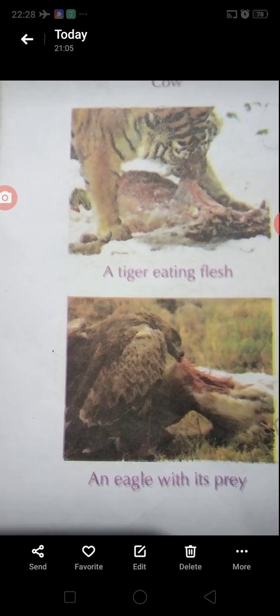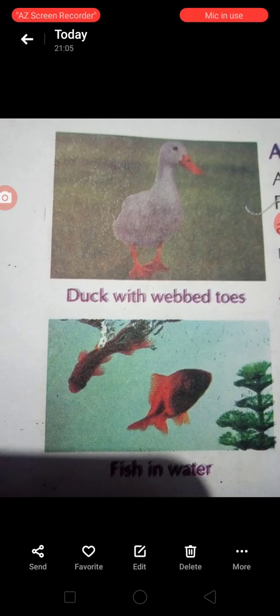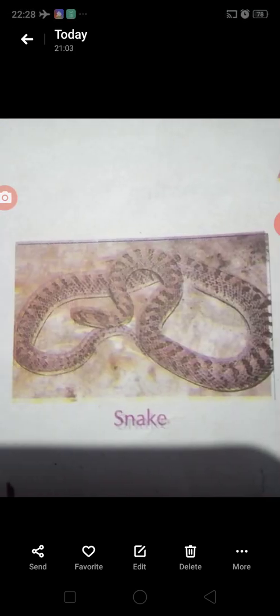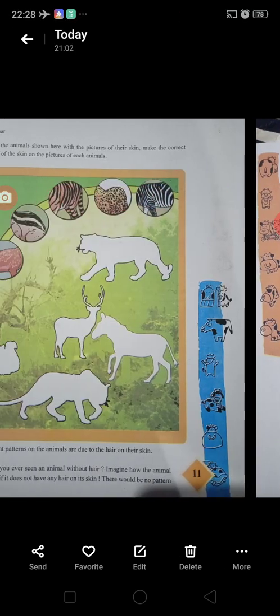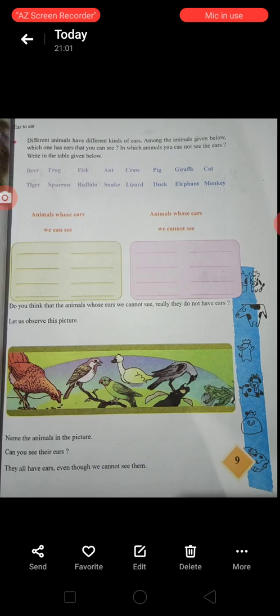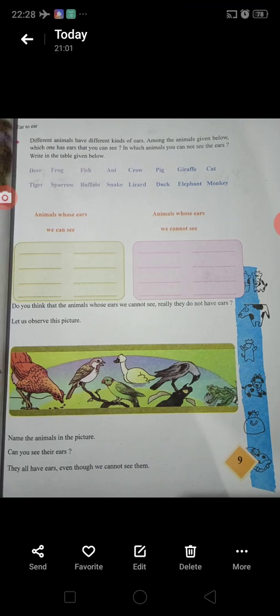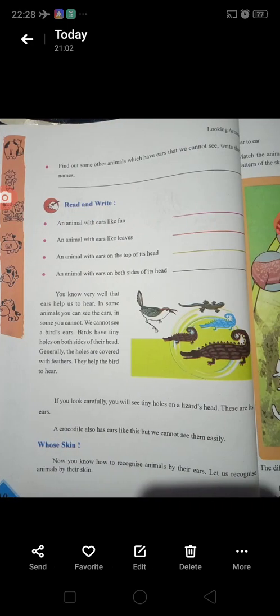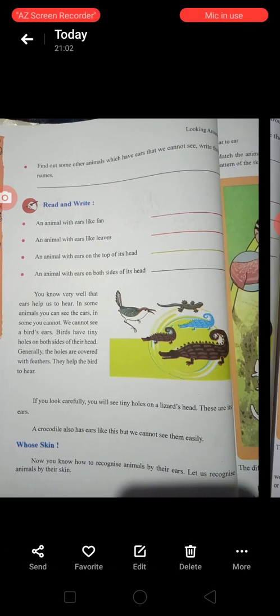Now go to the next page. Textbook page number 16. Look at this bird and write its name. Do you know that is a national bird? Where does it live? This is our national bird, the peacock.